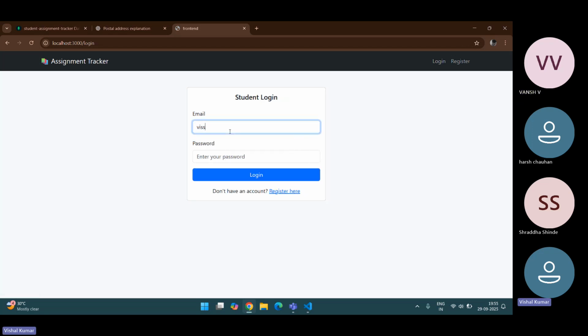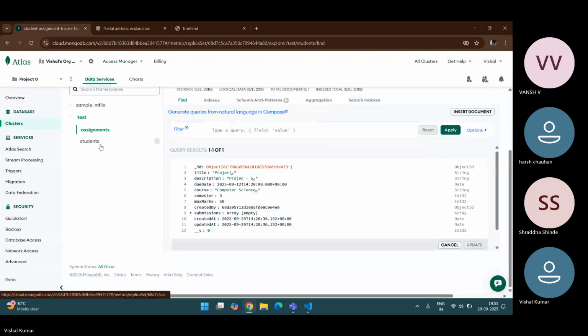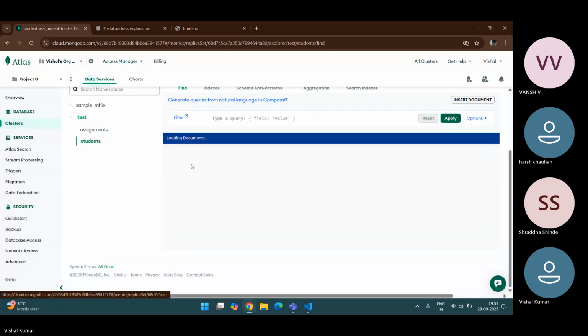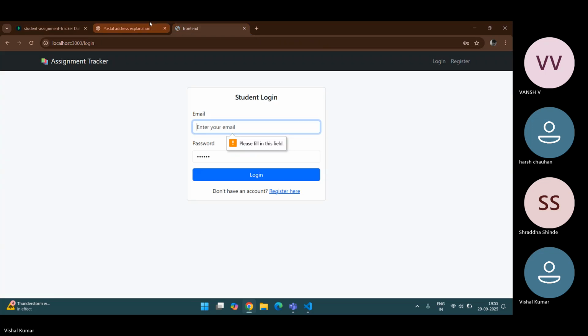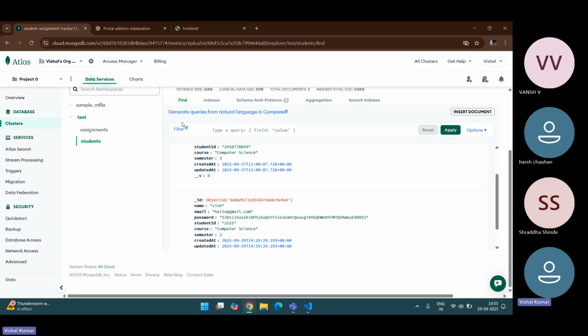I've created it, but it is not showing me this part now. Also, it is not appearing here. Let's check.